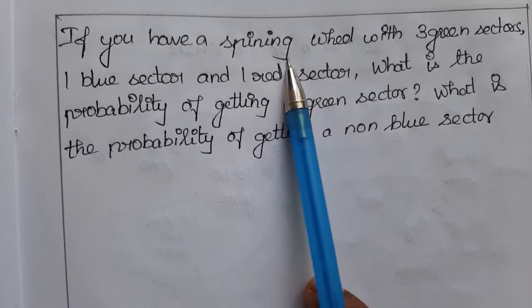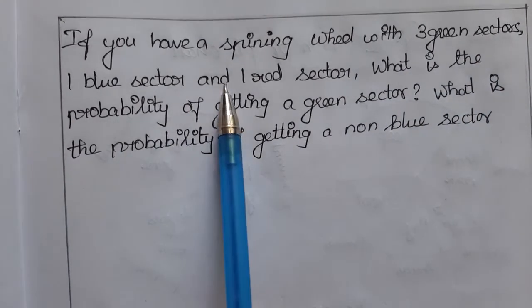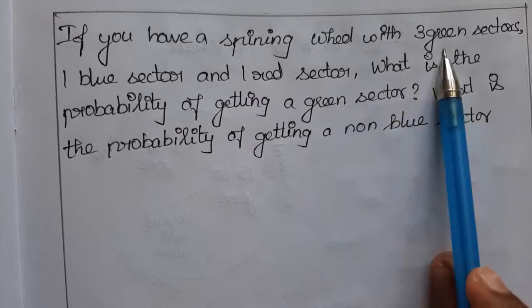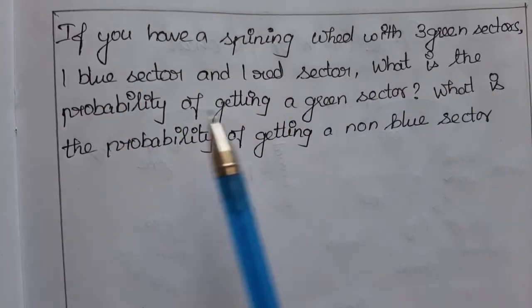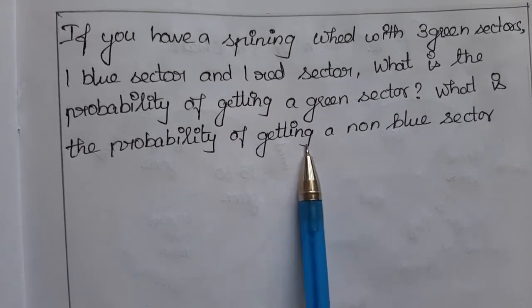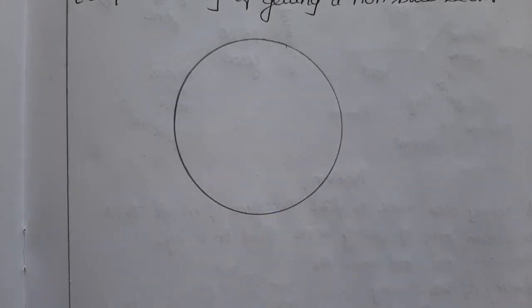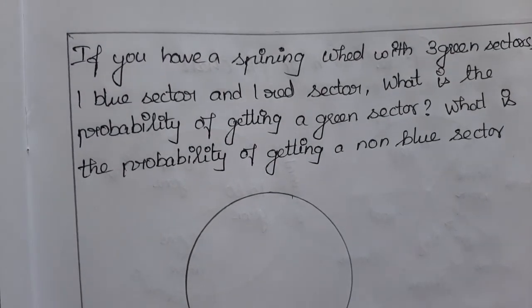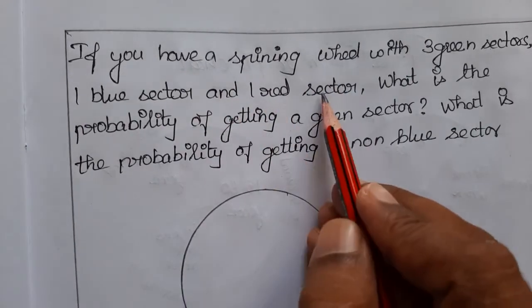If you have a spinning wheel with 3 green sectors, 1 blue sector and 1 red sector, totally 5 sectors are there in the spinning wheel. What is the probability of getting a green sector? What is the probability of getting a non-blue sector? So let me draw one circle and explain. Now we just consider it as a spinning wheel. Let me split it. Totally how many sectors? 3 green sectors, 1 blue sector, 1 red sector.